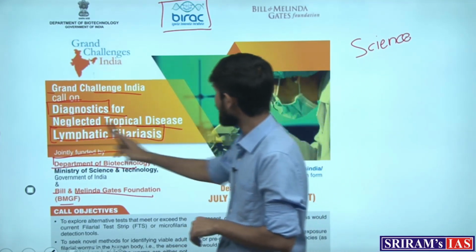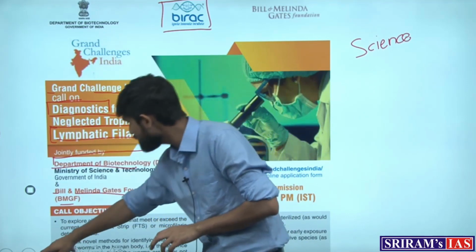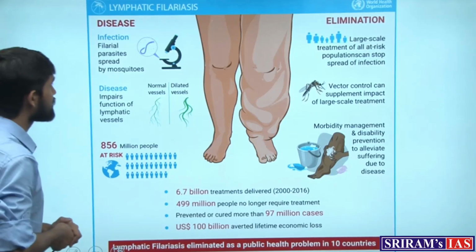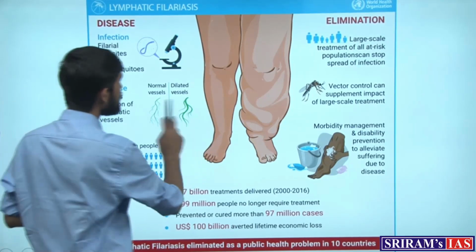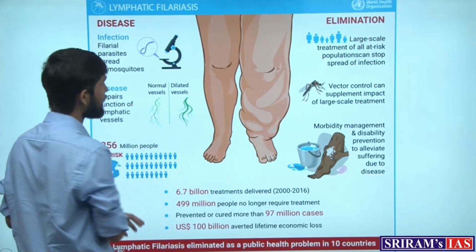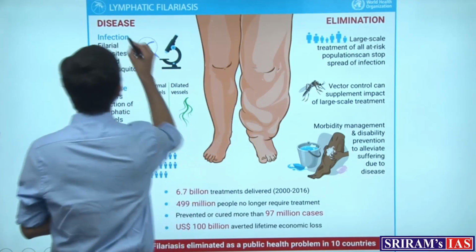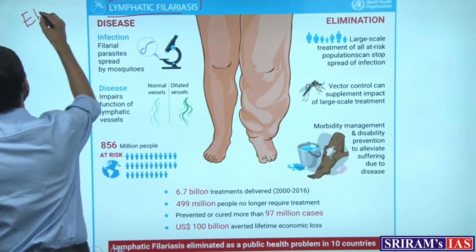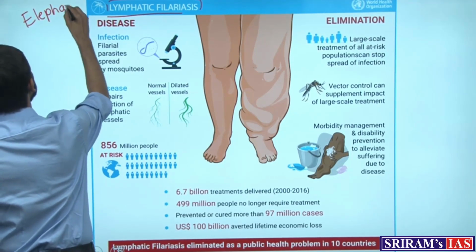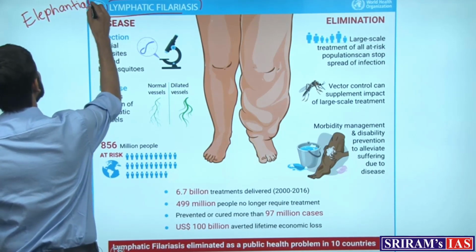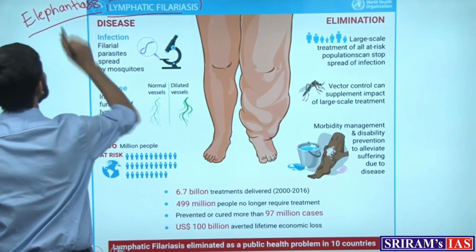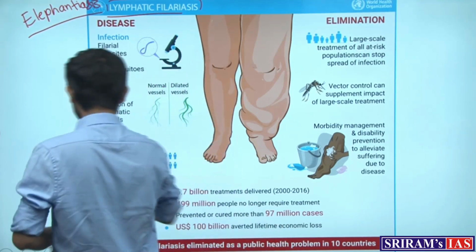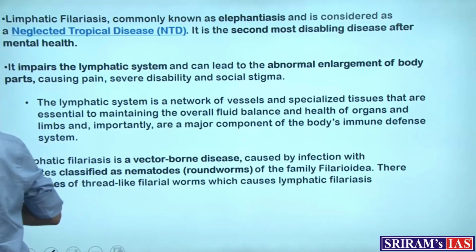So what exactly is lymphatic filariasis? The picture can suggest a better understanding, where mostly all of us would have seen this kind of a disease, which is commonly known as elephantiasis. Right, this is the disease which is commonly known as, and let's study about few pointers of the disease.